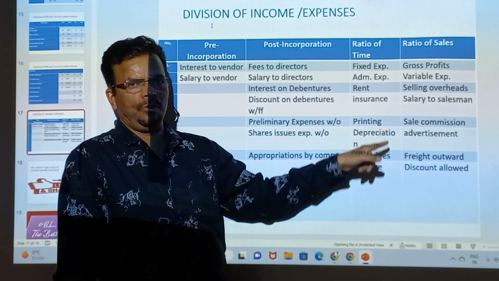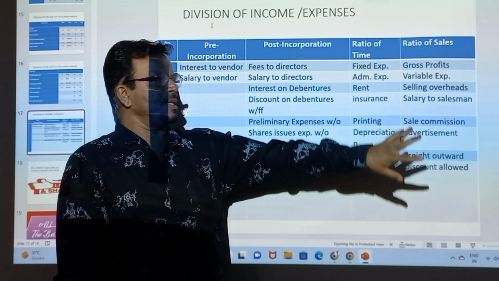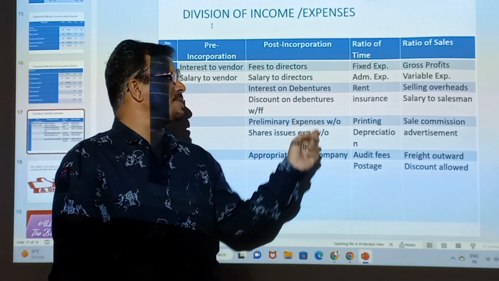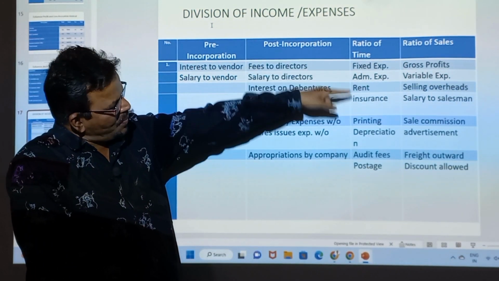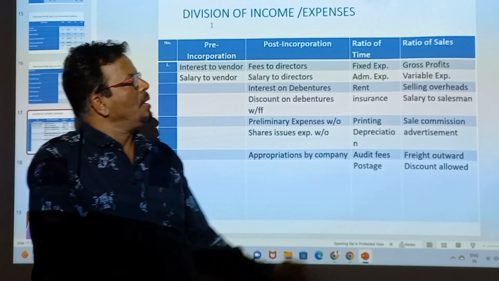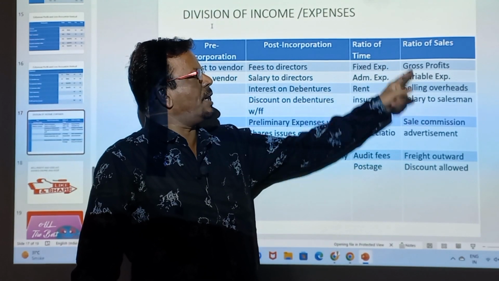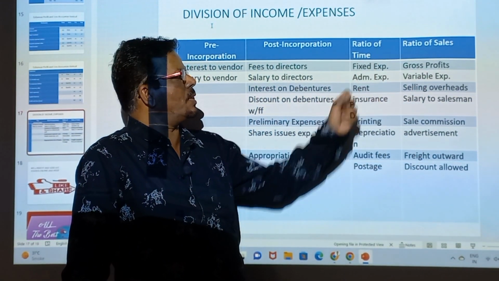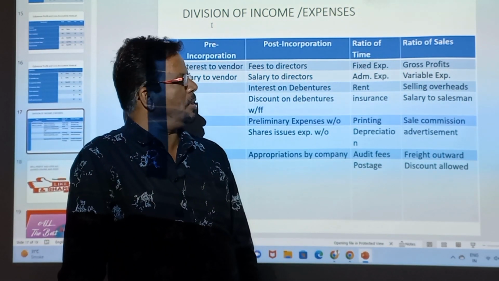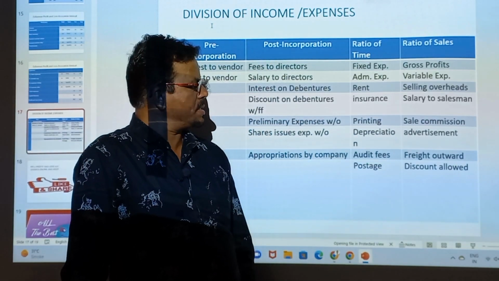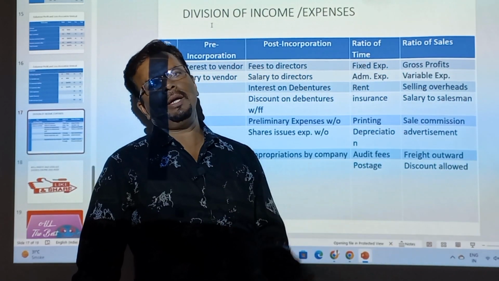Now ratio, time ratio. Fixed expenses are always divided on time ratio. Example, administrative expenses. Example, rent. Example, insurance. Example, printing. Example, depreciation. Example, audit. And after that, post. So all these fixed expenses are always divided on time ratio. Now selling expenses are always divided on the sales ratio. So variable expenses, sales. Selling overhead always divided on sales. Salary to salesman always divided on sales. Salesman commission always divided on sales. Advertisement always divided on sales. Freight outward always divided on sales. Discount allowed always divided on sales.